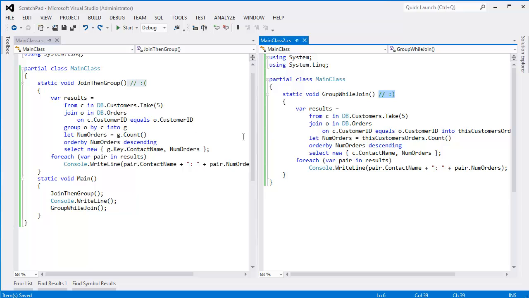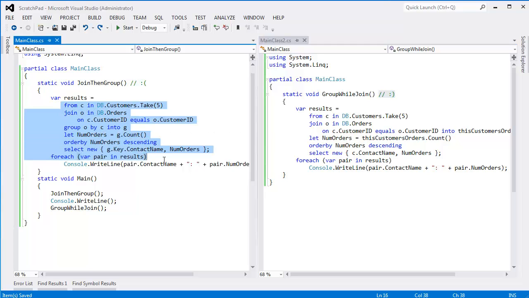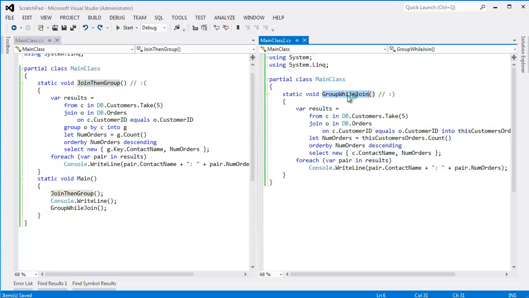And then I also have them side by side. I put the unhappy version in this join then group method. The happy version is in this group while join. I'm using partial classes here, so it's all in the same class. So then in main, I can say, we'll do the join then group version, and then give me a blank line, and then, hey, do the group while join.